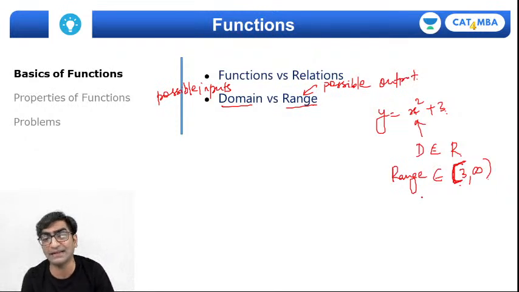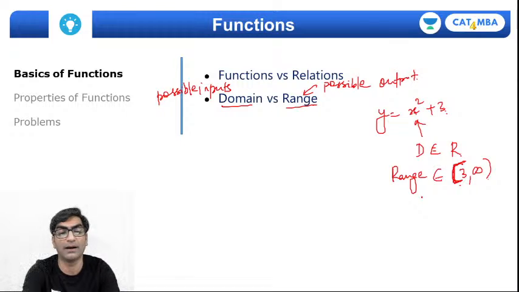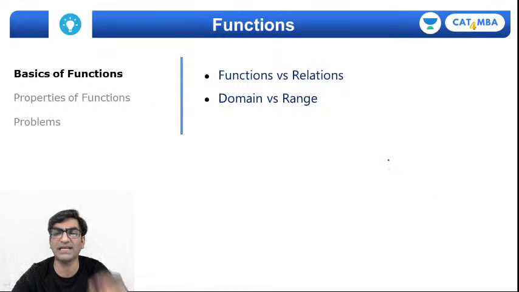Well, on the CAT, you are expected to be able to calculate the domain and the range. But on SNAP, that's going to be fairly rare. ऐसा question कभी आता नहीं है SNAP में. But having said that, I'll quickly spend a minute telling you how to calculate the range.